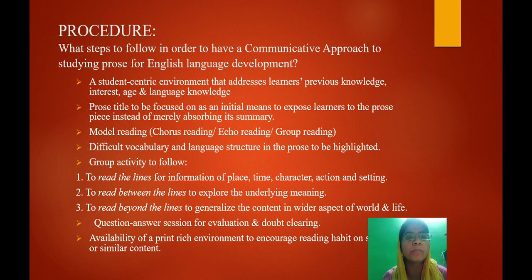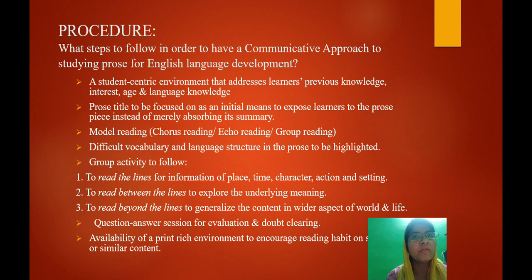For example, if the prose is on social rights, then the print environment should be such that there are other texts, other similar stories on social rights, or there must be a library, or rather a departmental English library stocked with English texts, and it must contain books of that particular author.